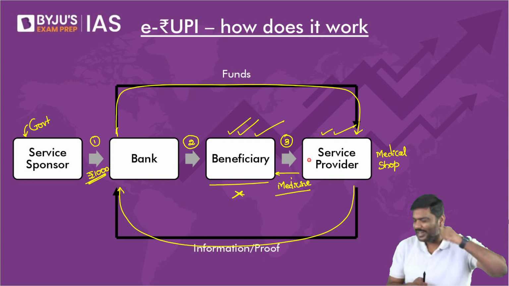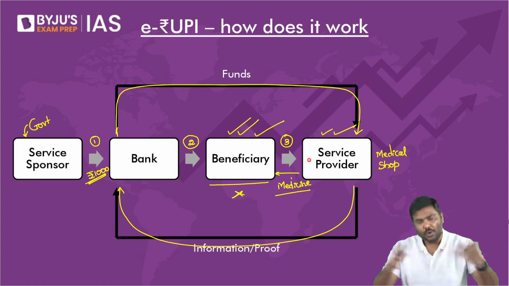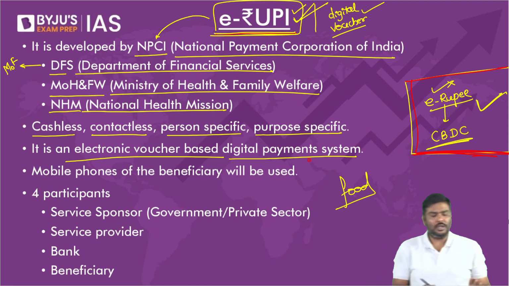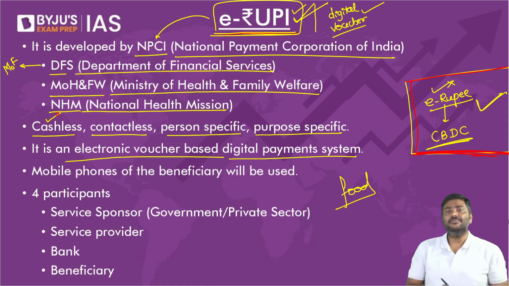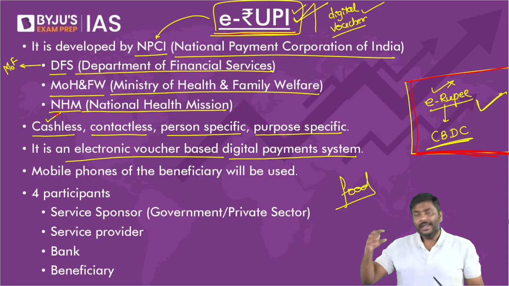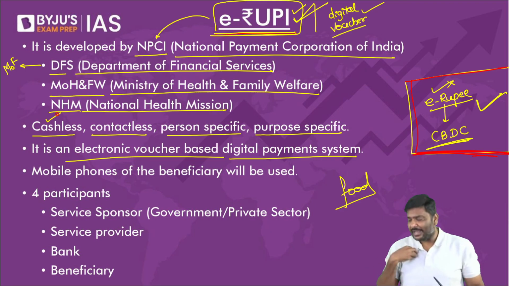And point number 4, the beneficiary or the service provider in this system, do you think they are running behind government officials for the release of funds? Think of it. In this process, do you think they are taking their documents, going to government officials and saying, sir, I'm supposed to get this 1,000 rupee, please release it, etc., etc.? No. Right?